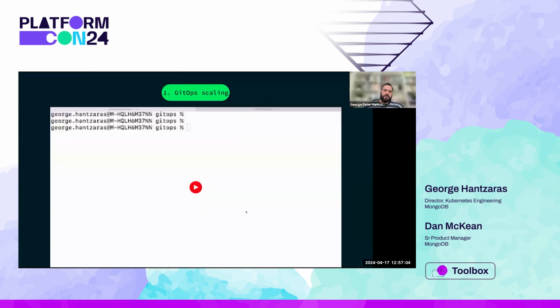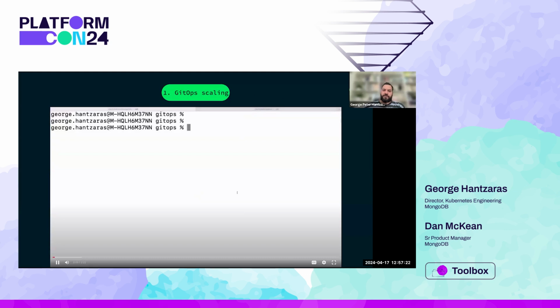So in our demo, we'll start by creating a GitOps platform interface using the ArgoCD operator. And then we'll build our DBaaS capability to deploy databases on Atlas using the Atlas Kubernetes operator.